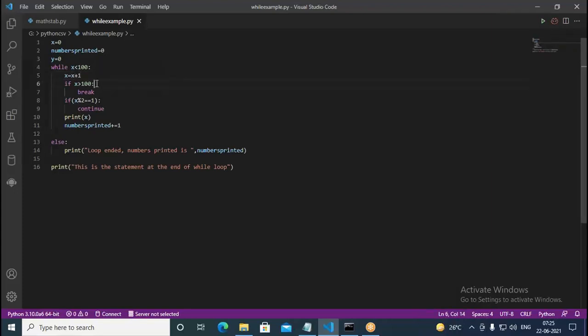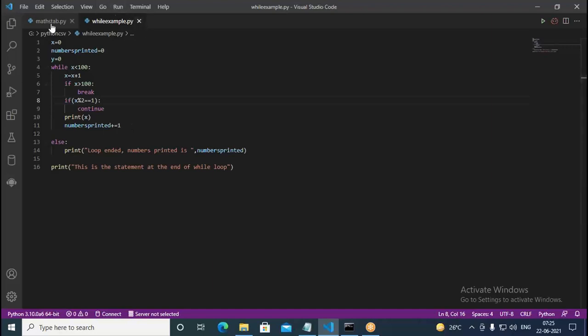So when it is 2, this condition is not met. Here also it's not met, because when you divide 2 with 2, the remainder is 0. Therefore it's going to print it. Then similarly it increments numbers printed. So like this it's going to be used. So break as well as continue we can use that way.